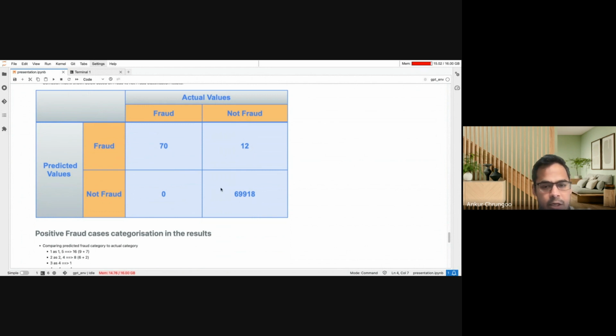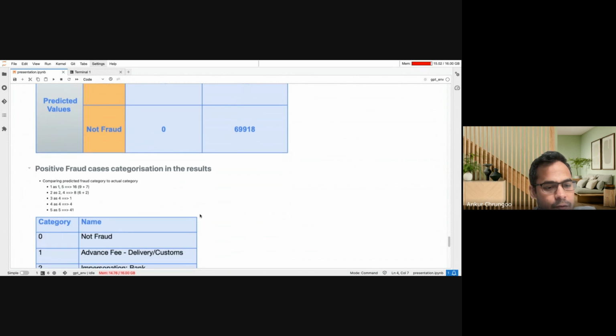We can see here that a large amount of data is categorized in the actual data set as not fraud. This is a very standard scenario in fraud cases or anomaly detection cases, because there is very limited data in the real world which could be identified or labeled as fraud. So this is a true reflection of that as well.